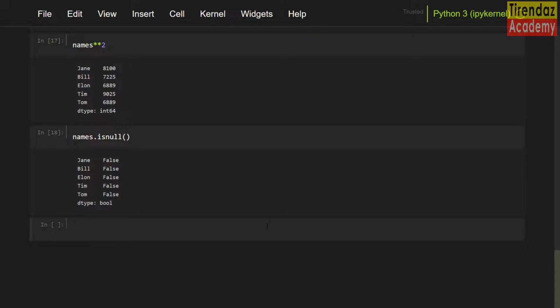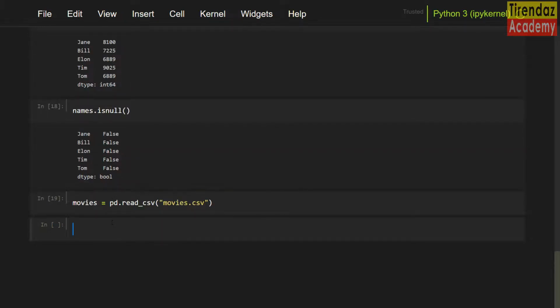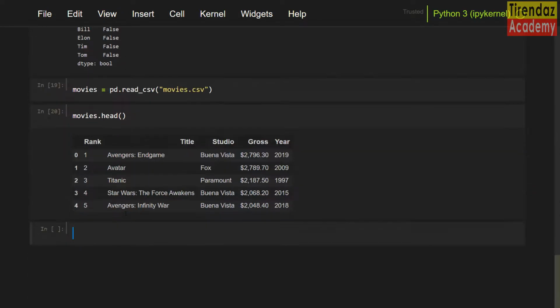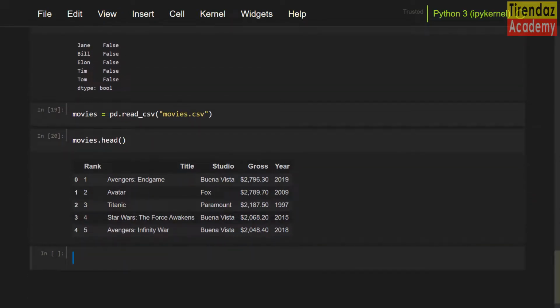It's important to keep in mind when loading the dataset, make sure that the dataset file and the notebook are in the same directory. Let me set movies equal to pd.read_csv. I'm going to write the read_csv method. Let me set the name of the dataset, movies.csv. Let's take a look at the first 5 rows of the dataset. To do this, I'm going to use the head method. Movies.head. Here you go. The dataset consists of 5 columns.